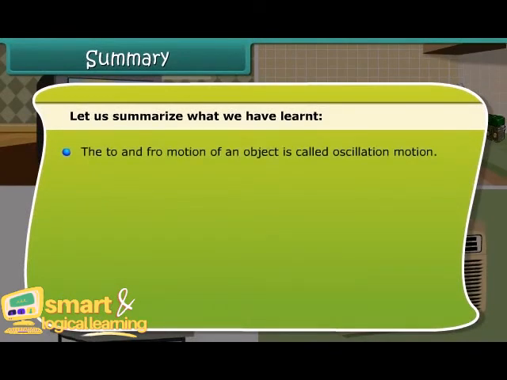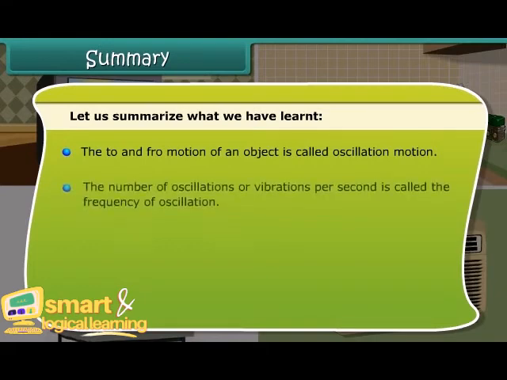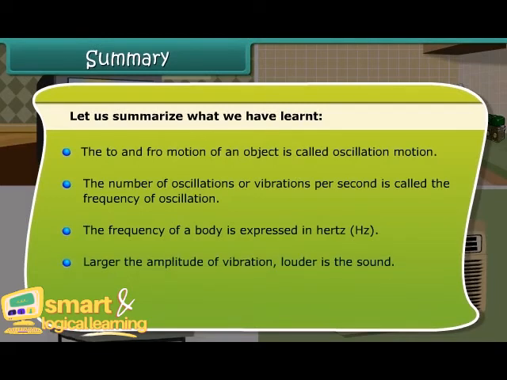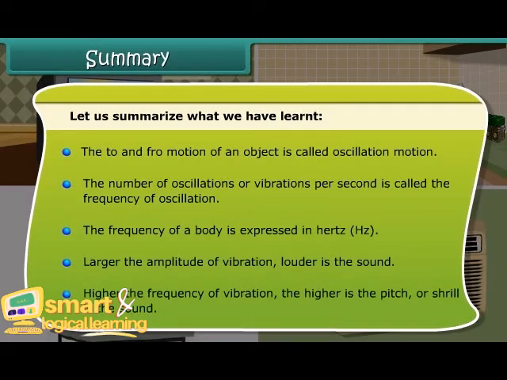The to and fro motion of an object is called oscillatory motion. The number of oscillations or vibrations per second is called the frequency of oscillation. The frequency of a body is expressed in hertz. The larger the amplitude of vibration, the louder is the sound. The higher the frequency of vibration, the higher is the pitch or shrillness of the sound.